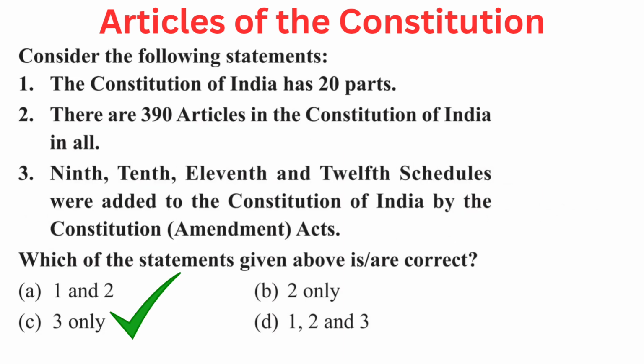Your question is consider the following statements. First, the Constitution of India has 20 parts. Second, there are 390 articles in the Constitution of India in all. Third, 9th, 10th, 11th, and 12th schedules were added to the Constitution of India by the Constitution Amendment Acts. Which of the statements given above is or are correct? Your options are A, first and second, B, 2 only, C, 3 only, or D, 1, 2, and 3. Right answer is C 3 only. 9th, 10th, 11th, and 12th schedules were added to the Constitution of India by the Constitution Amendment Acts.